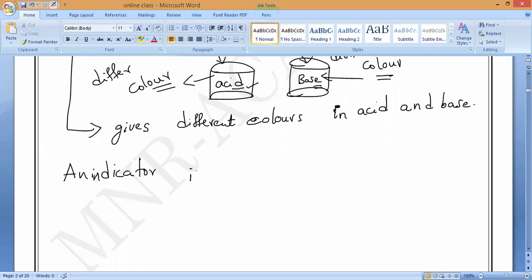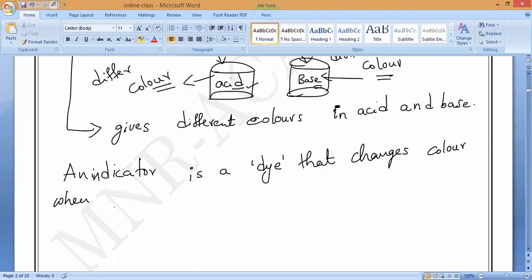An indicator is a dye that changes color when it is put into an acid or a base. Do you understand, all of you? So that is what you have to understand.